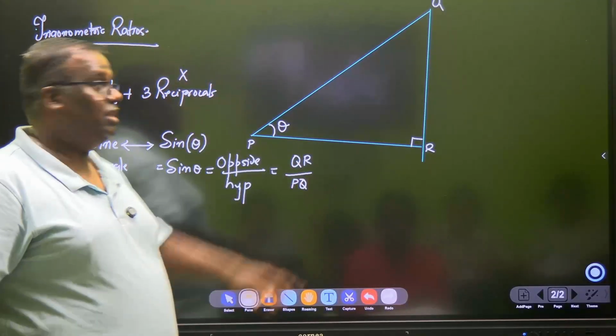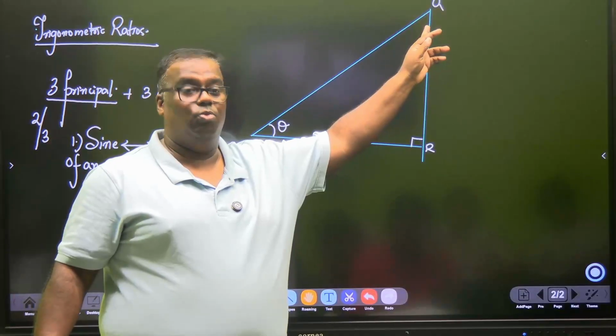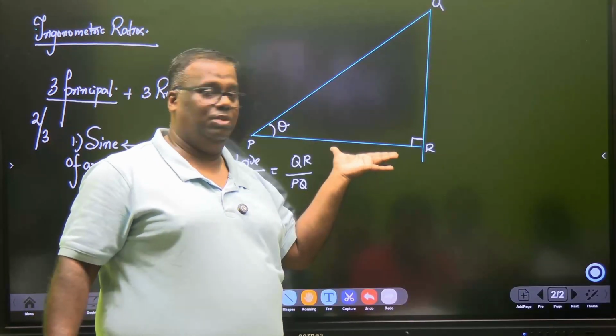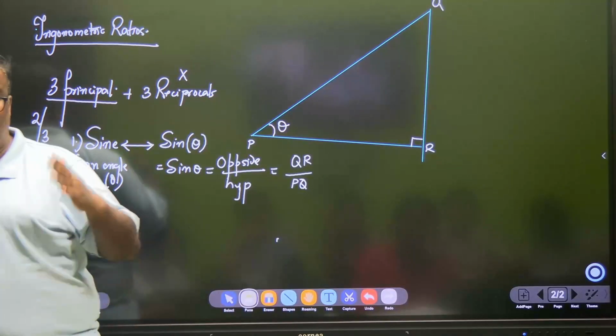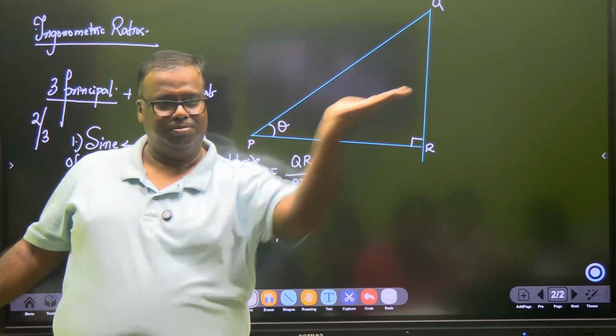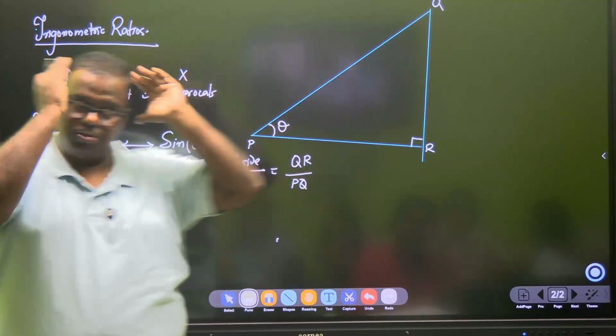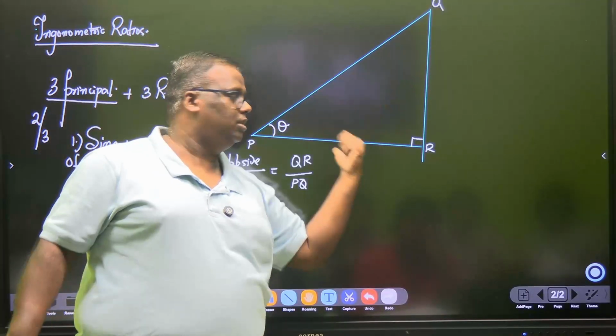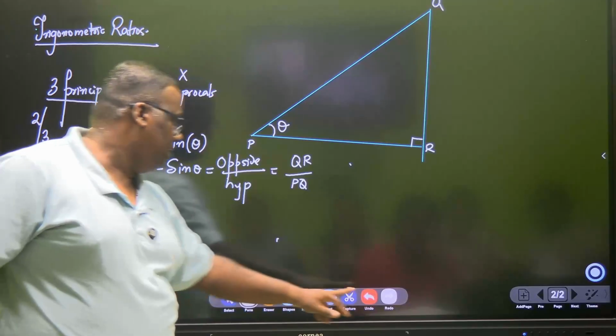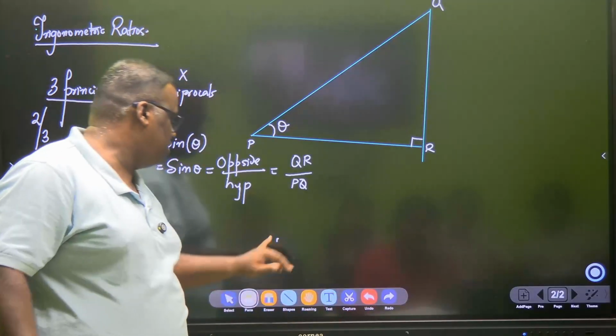If you take this as theta, what will be your sine? Your sine will be this divided by this, because the hypotenuse doesn't change. Hypotenuse is frozen. It is the longest side. The perspective of opposite changes as you swap the angles. Standing here, this is opposite, and if you are standing here, then this is opposite. Is this much understood or not?